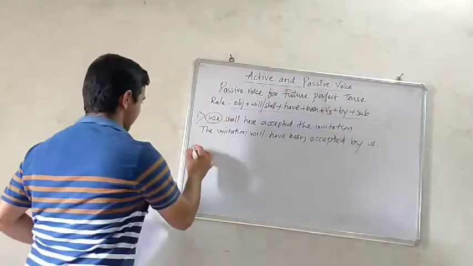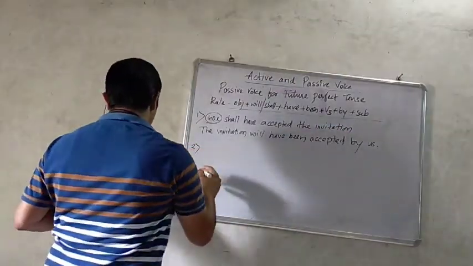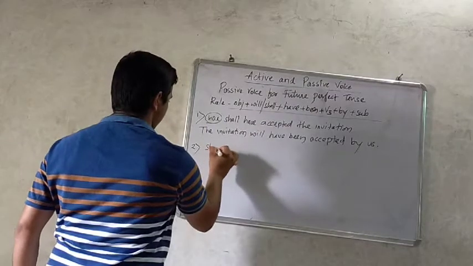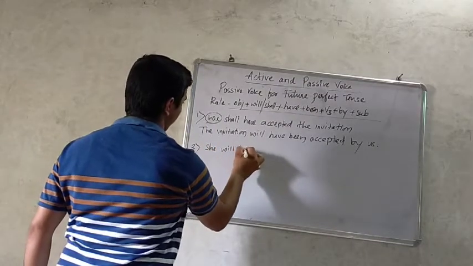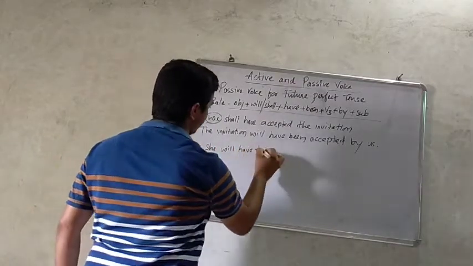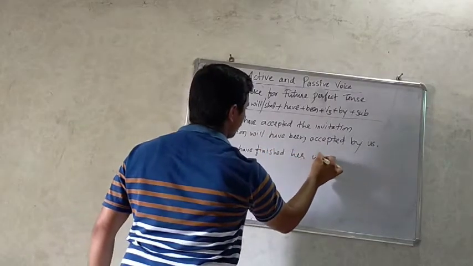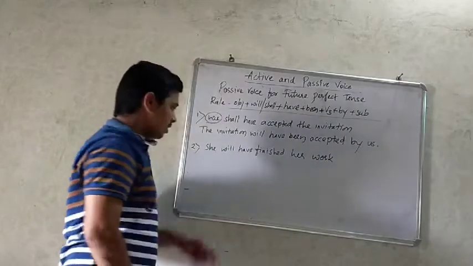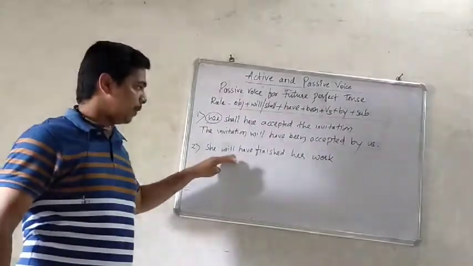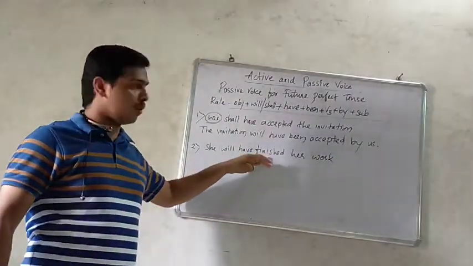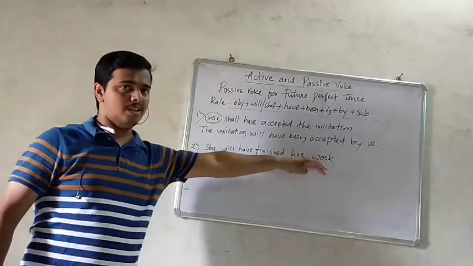Let's take the second example. She will have finished her work. She is the subject, will have is the helping verb, finished is the main verb, and her work is the object.